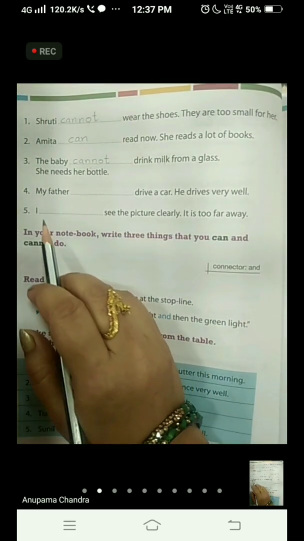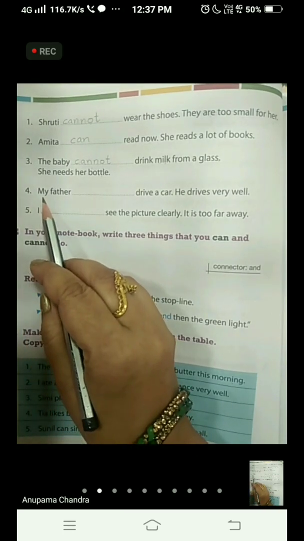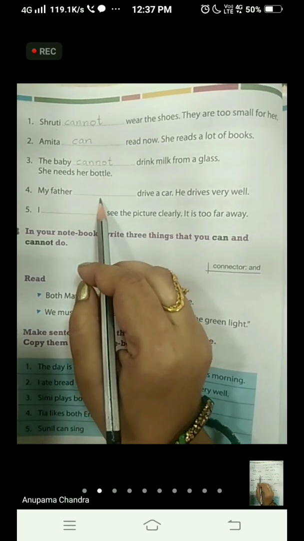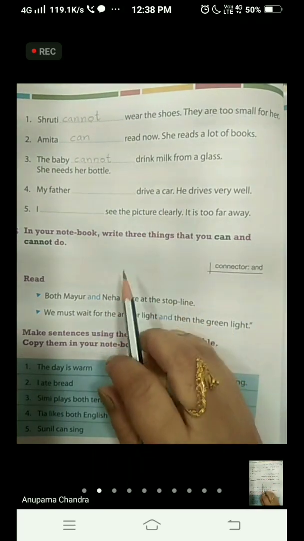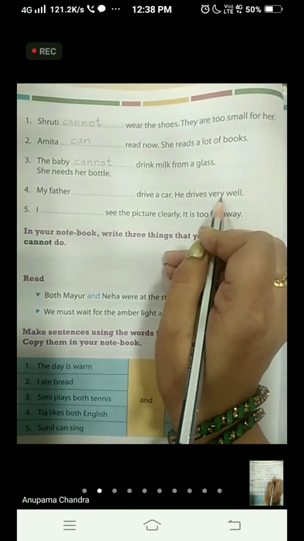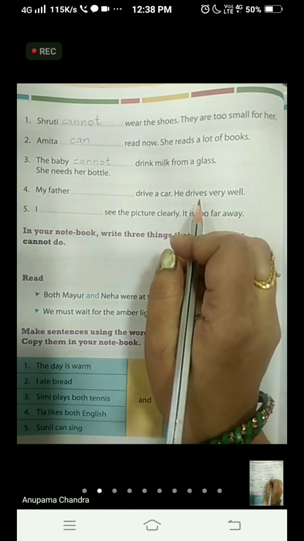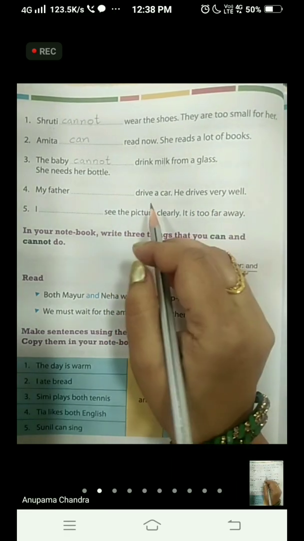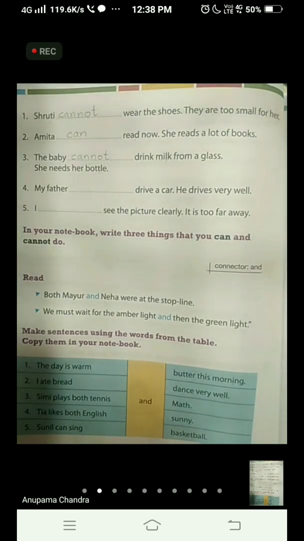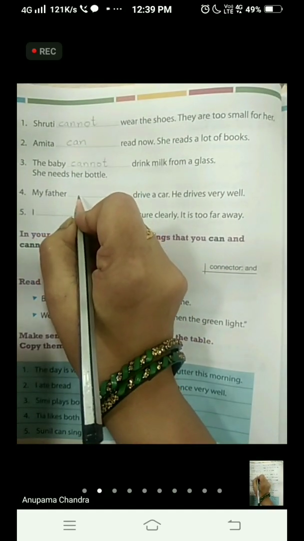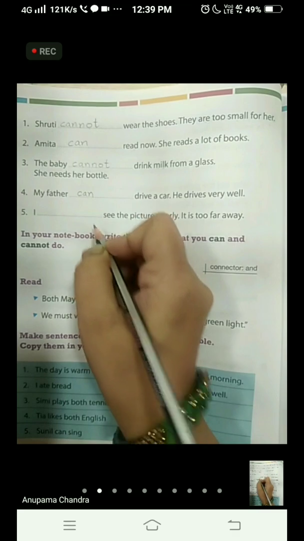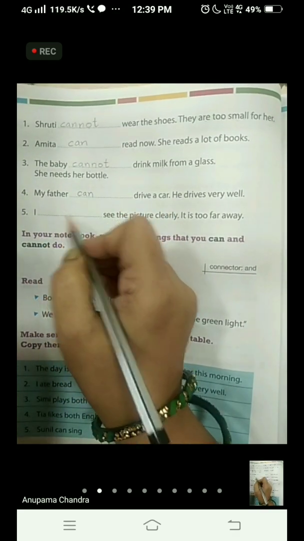Now, look at the fourth one. My father dash drive a car. He drives very well. Now, what is given in the fourth picture? A man is there and he is driving a car. So, we are going to write here can. Because the man can drive a car.